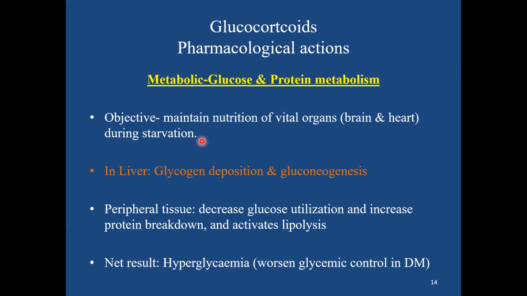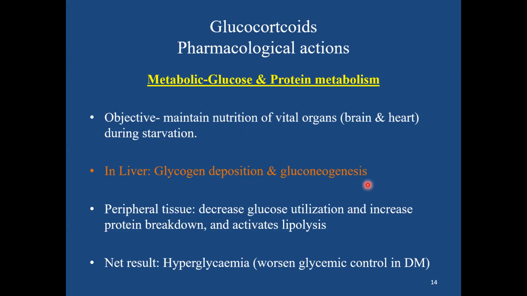Now, how does it do this? In the liver, it increases the synthesis of glucose, and it causes glycogen deposition in the liver. At the level of peripheral utilization, it decreases glucose utilization, increases protein breakdown, and activates lipolysis. Increased protein breakdown gives amino acids, and along with glycerol, these are the precursors for gluconeogenesis.